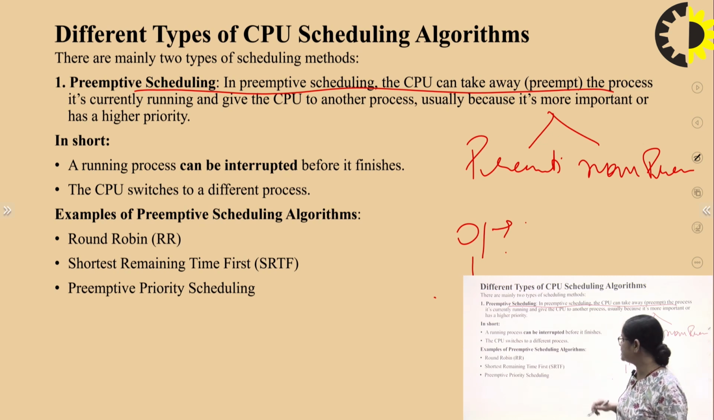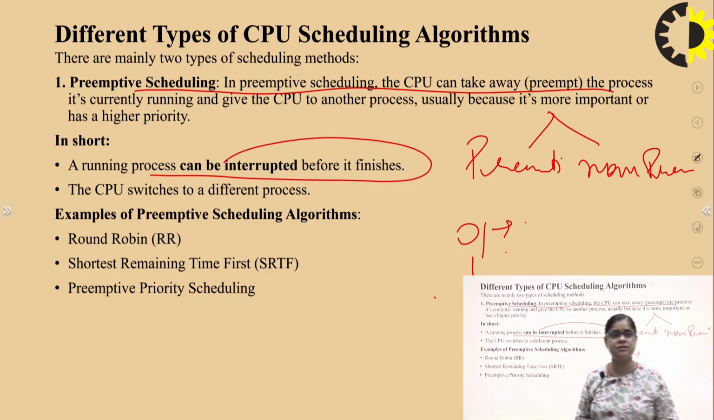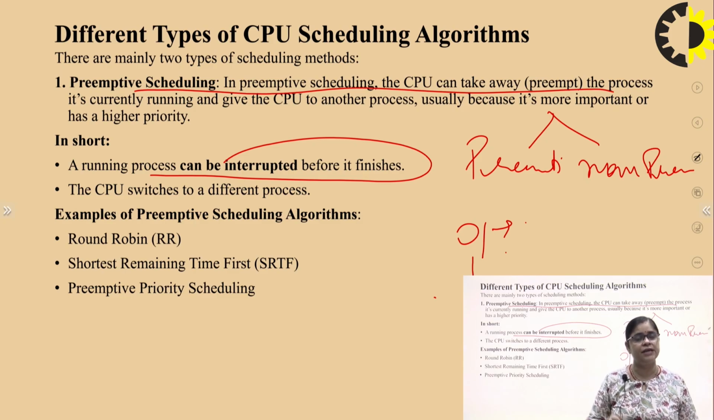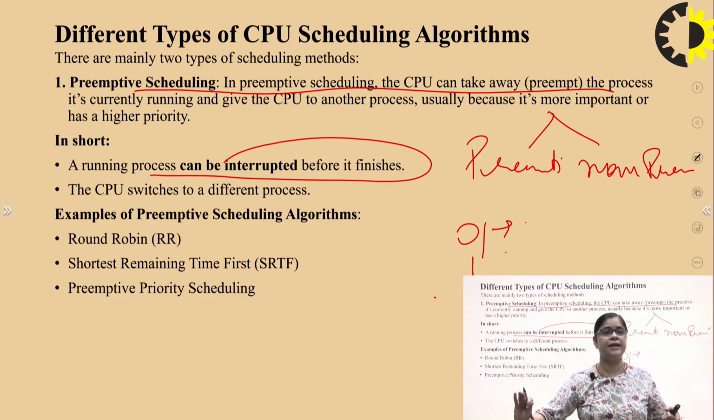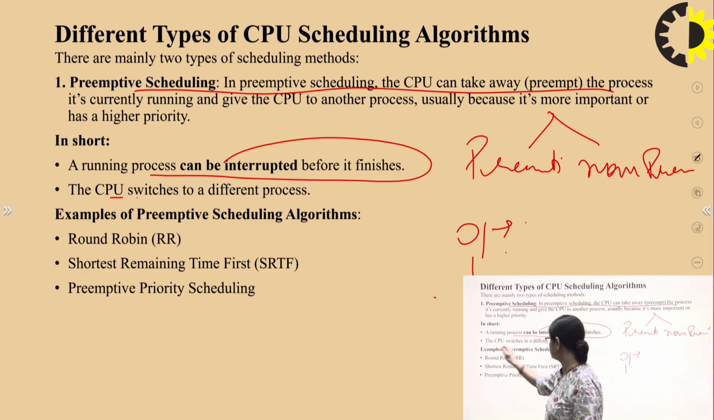In short, we can say that a running process can be interrupted before it is finished. It doesn't mean in preemptive scheduling that we complete the whole task until the next process disturbs it. No. Another process can come before, if it needs to on a priority basis. So the current process will be interrupted, right? So we say that the CPU switches to the different process.